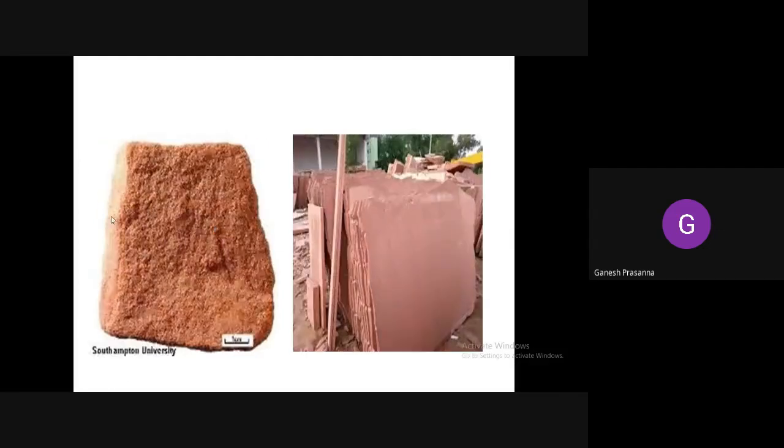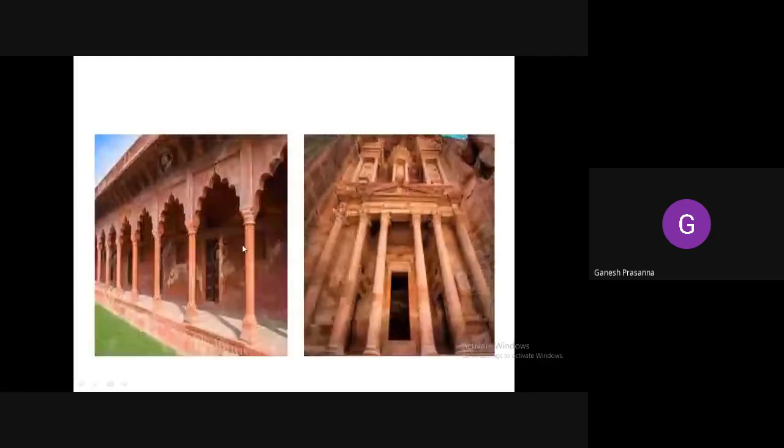This is one of the sandstones, which is used as a construction material. These are certain beautiful monuments that were constructed in the past using sandstone. This is one which is found in Jordan, one beautiful piece of work found in Jordan.